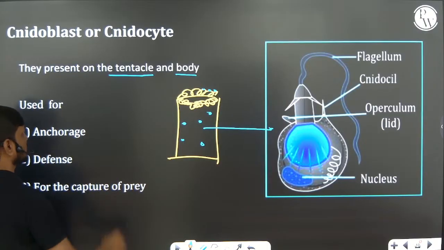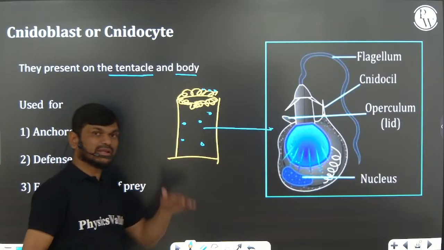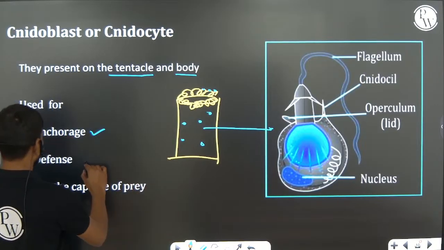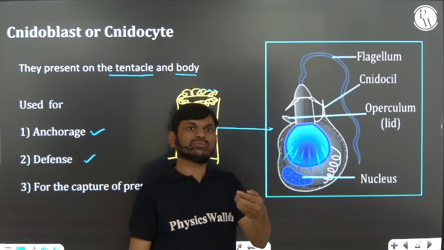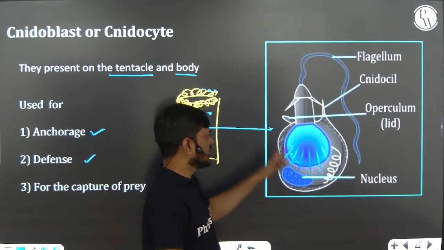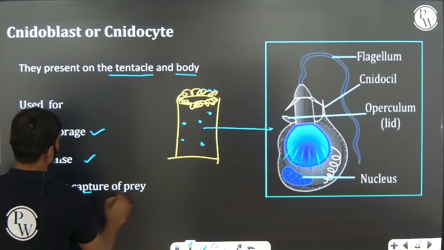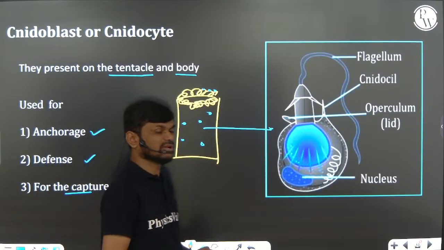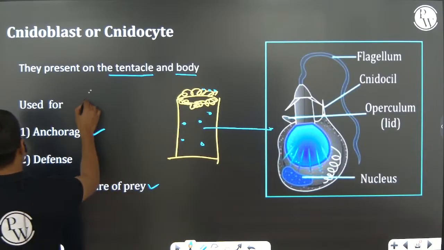What is the function of these cnidoblasts? Anchorage, that means they maintain balance, and defense mechanism, because they secrete a toxin called hypnotoxin that can hypnotize the predator so the animal can escape from it. Hypnotoxin is a neurotoxin. They are also for capture of the prey. It also helps in capturing the food material. So this is very, very important.